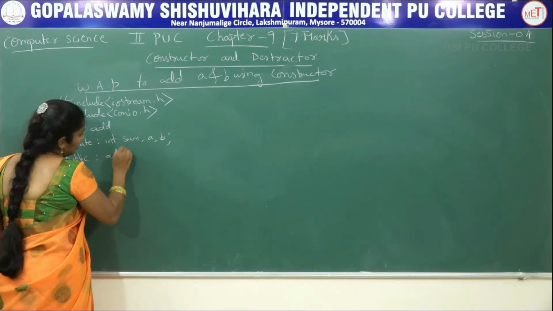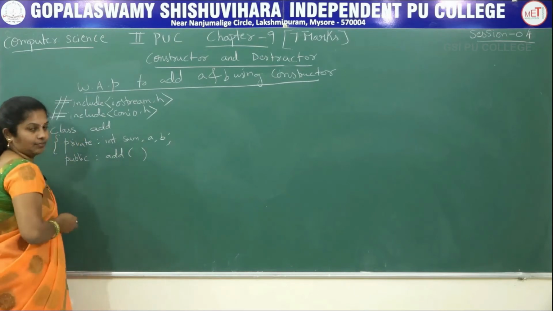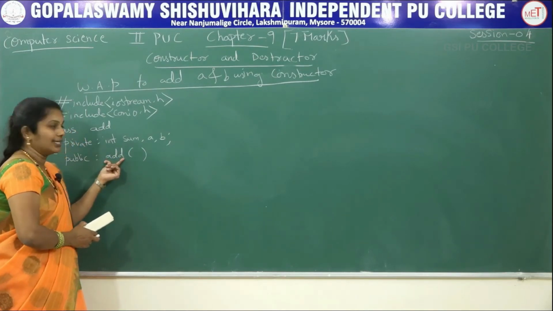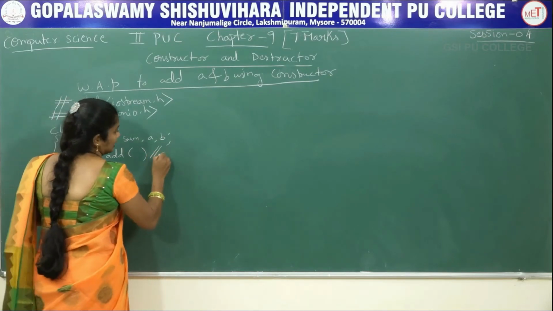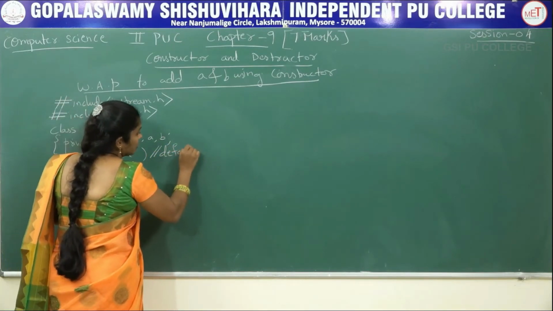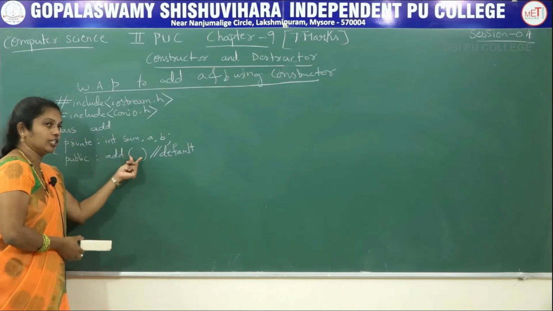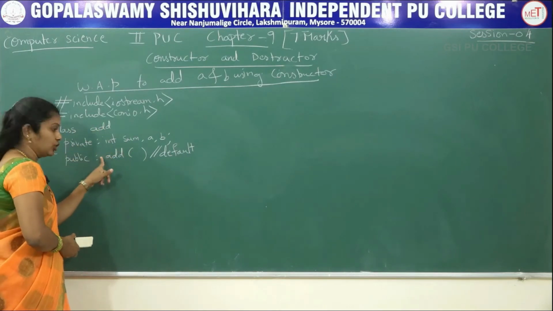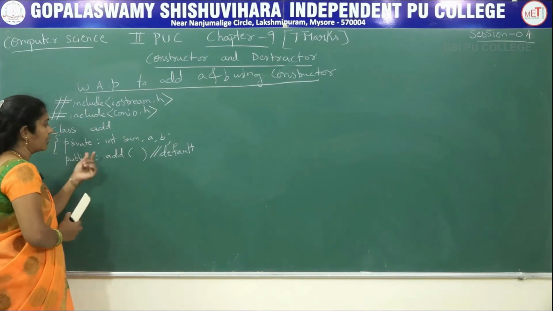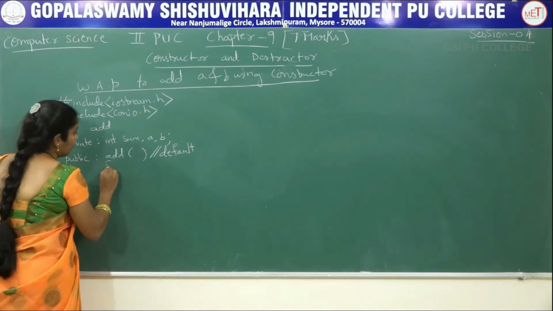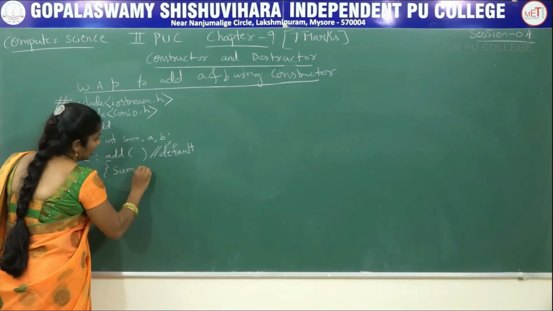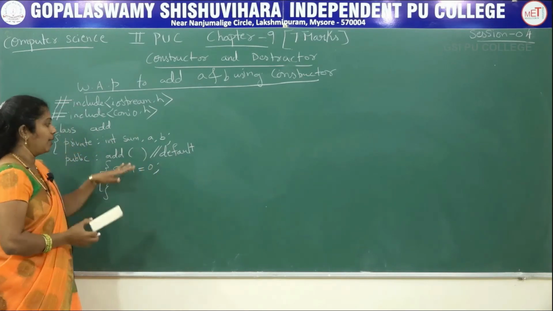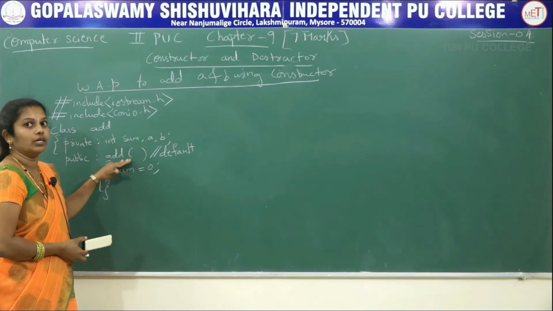Add only here, empty bracket. It is a constructor. Which type of constructor? It is a default constructor. How I can say it is default constructor? Because it does not have any argument. Class name and function name are same. It does not have any return type specifier, not even void also. Here we are initializing sum equals, for example, 0. From this I can able to declare default constructor.